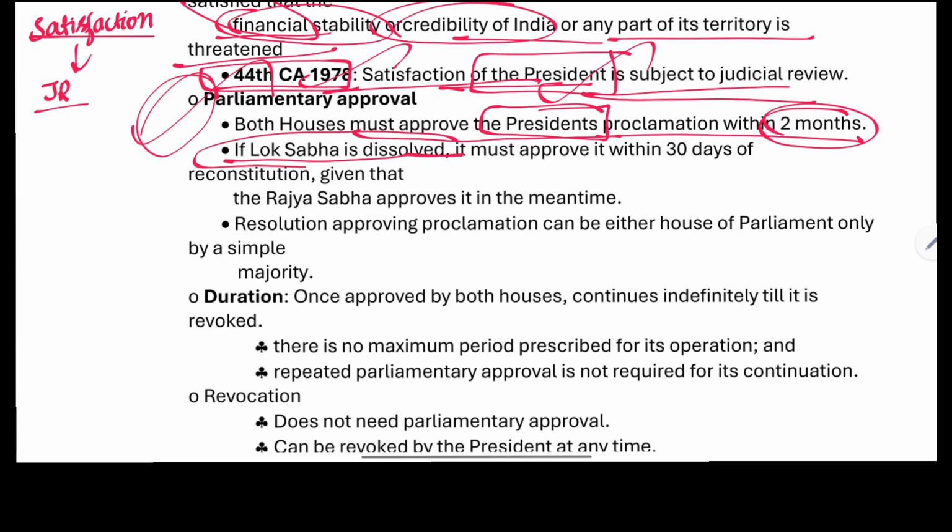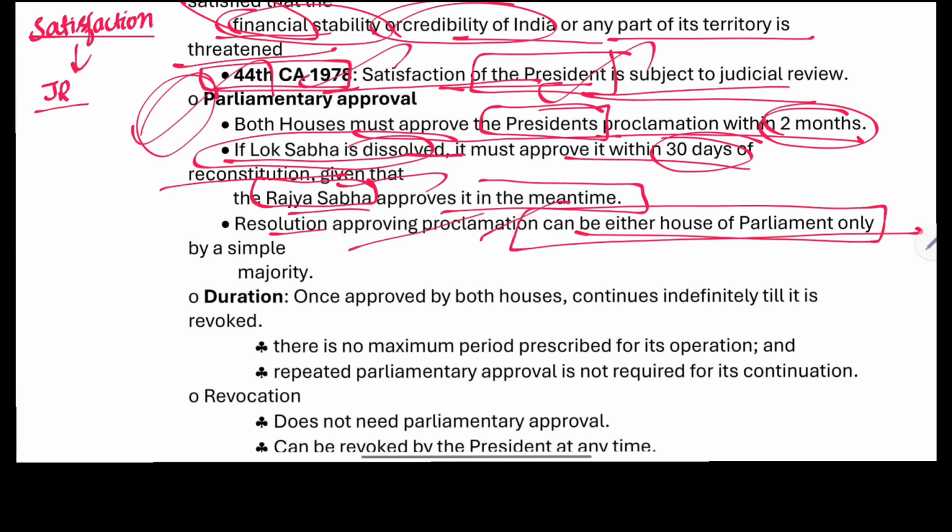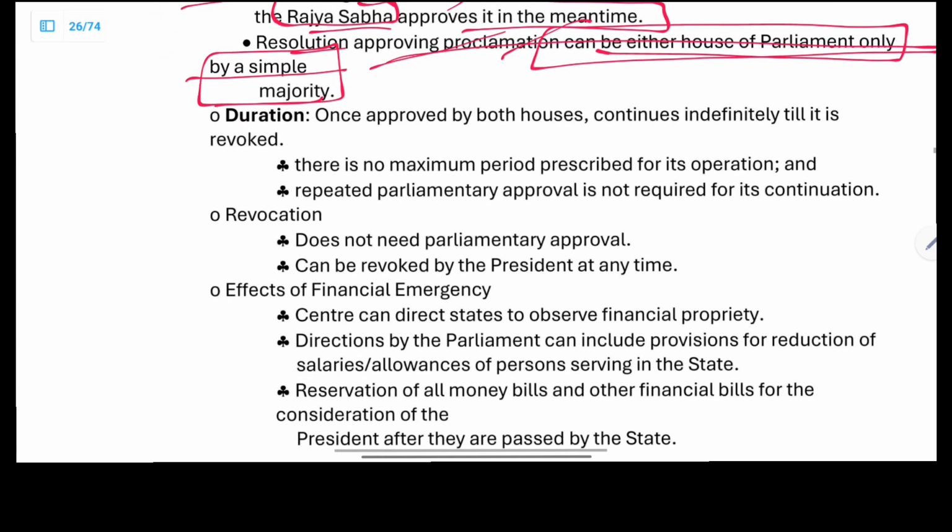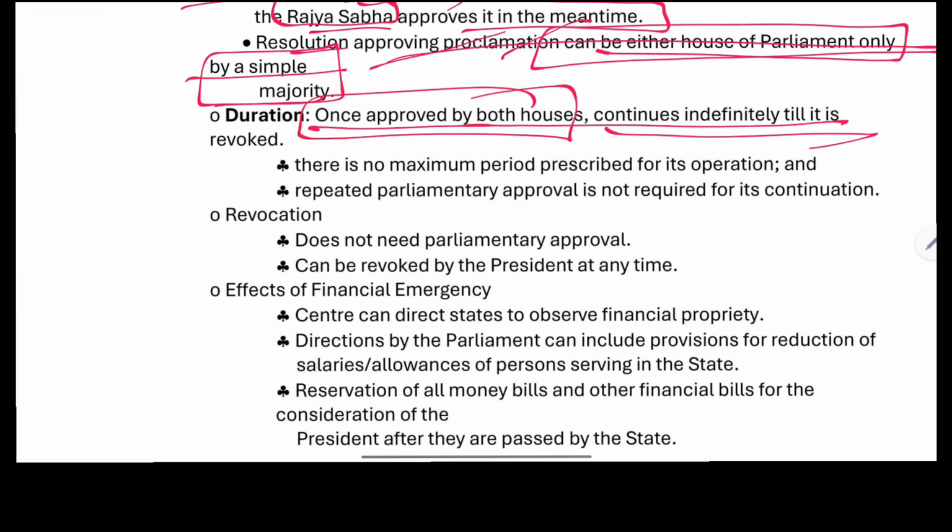If Lok Sabha is dissolved, it must approve it within 30 days of its reconstitution, given that Rajya Sabha has approved it in the meantime. The resolution approving the proclamation can be passed by either House of the Parliament only by simple majority. As for the duration, once approved, it continues indefinitely until revoked. This alone is different from president's rule and the national emergency.